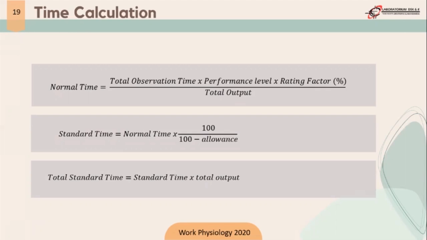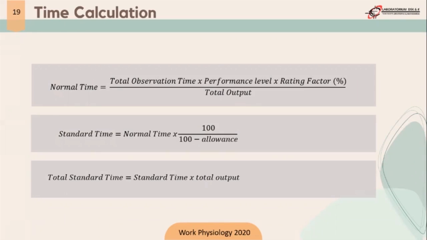The meaning of the standard time is the raw time used by the operator to complete the work on one unit, involving the allowance. The formula of the standard time is normal time multiplied by 100, divided by 100 minus allowance.